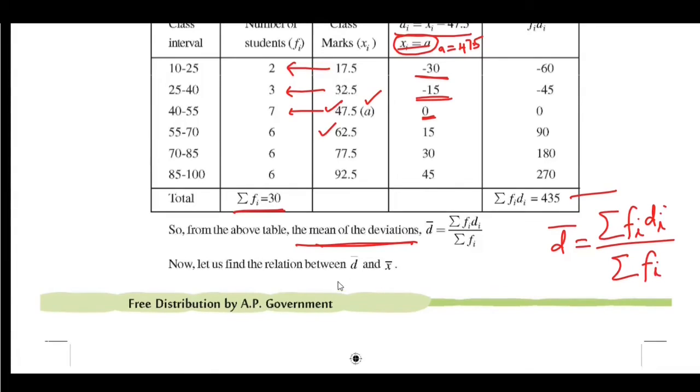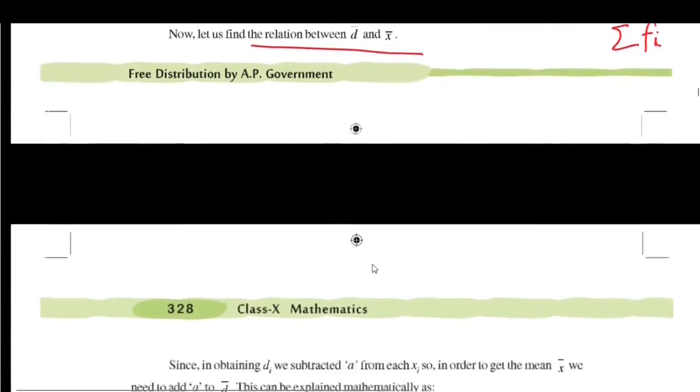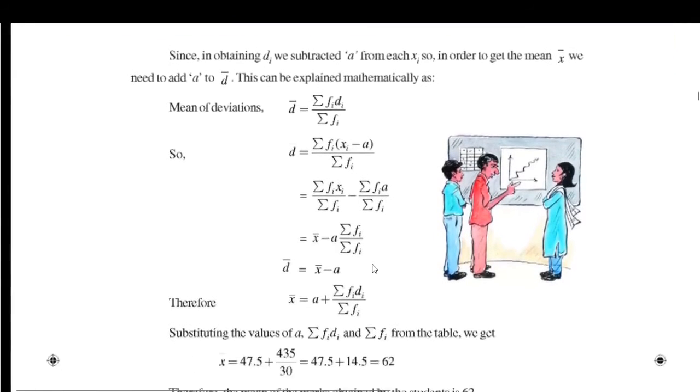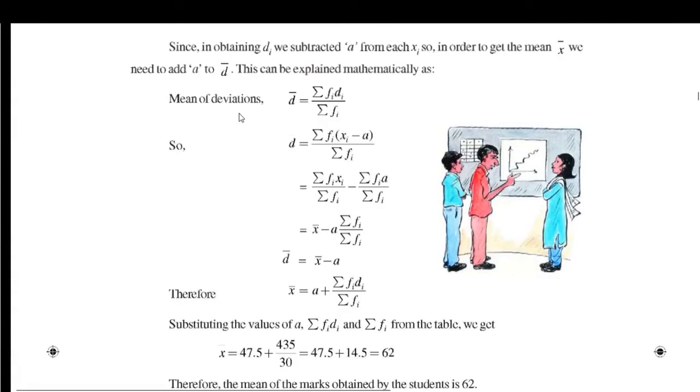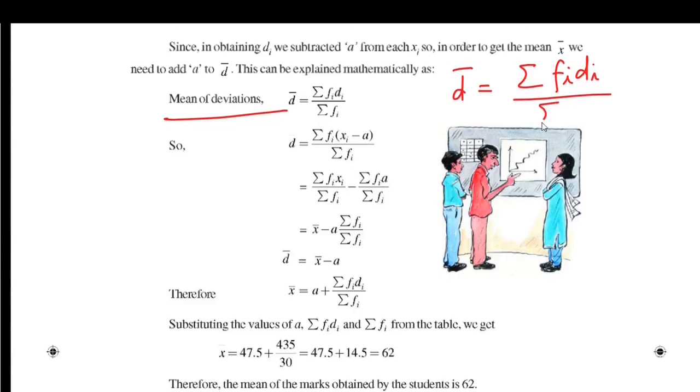Using that mean of deviations, we have to find mean of the observations. So we have to find the relation between d bar and x bar. So here mean of the deviations d bar is equal to sigma Fi di by sigma Fi.